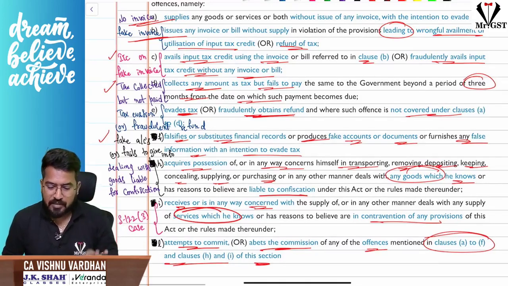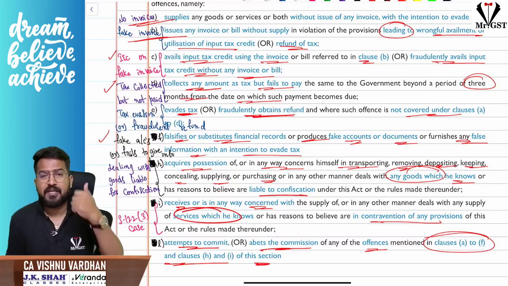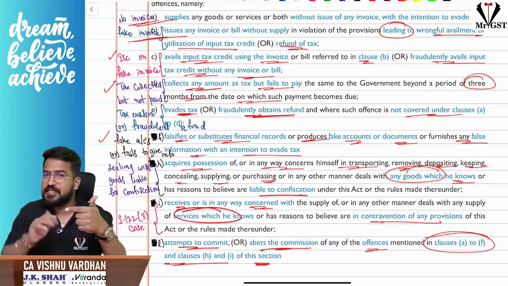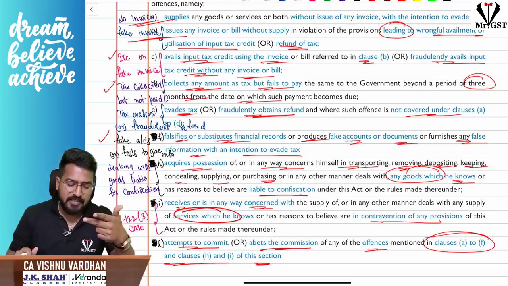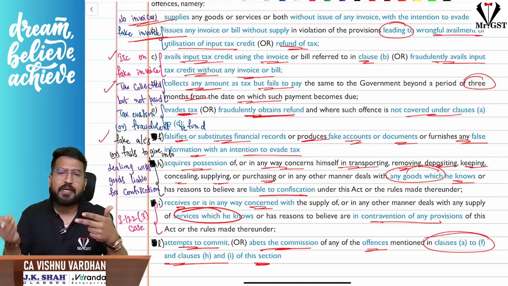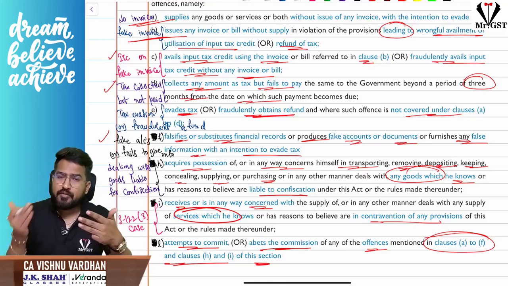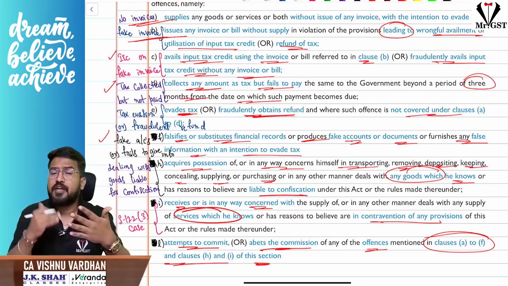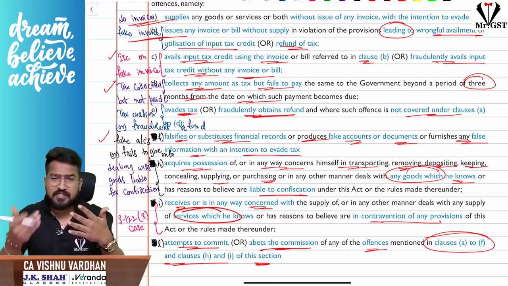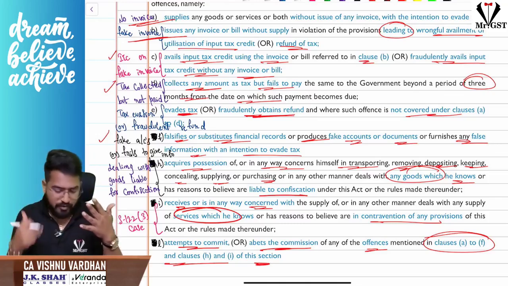So in simple, when section 132 will come into picture: no invoices but you made the supply. Next, you gave the fake invoices resulting in the ITC to the opposite party or the opposite party taking refund of tax. Next, number 3, tax you have collected but not paid to the government even after 3 months from the due date. Next, you are willfully evading the taxes or fraudulently claiming the refund. Next, giving fake accounts or false information etc. to the department or failing to maintain the accounts, or failing to give information.